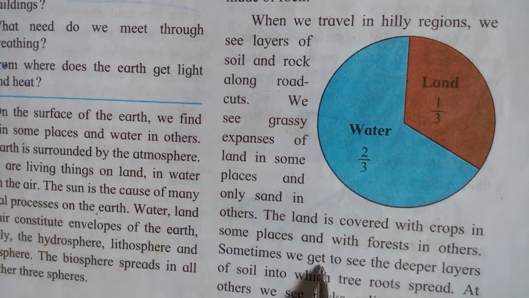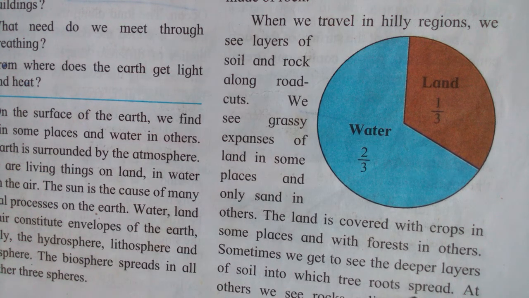Sometimes we get to see the deeper layers of soil into which tree roots spread. We know very well, which are the five parts of plants? Yes, root, stem, leaves, flowers and fruit. Then we see that the roots grow under the soil.